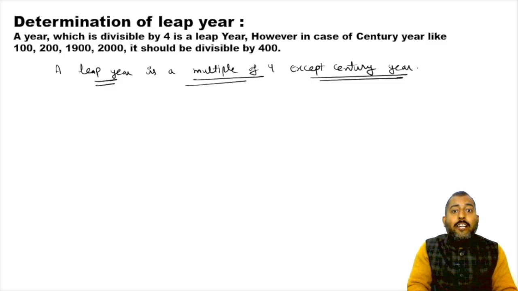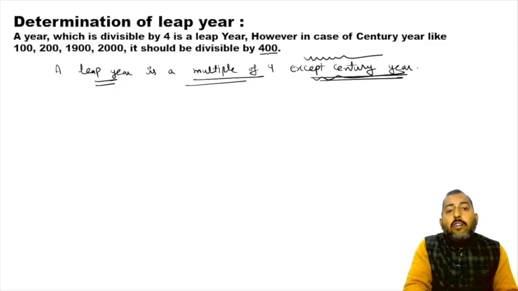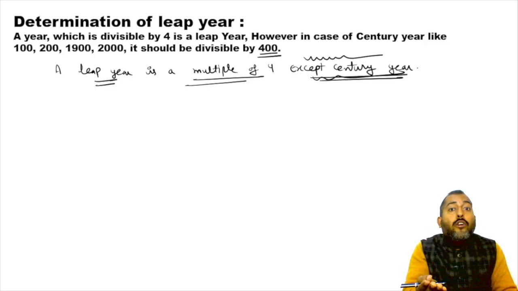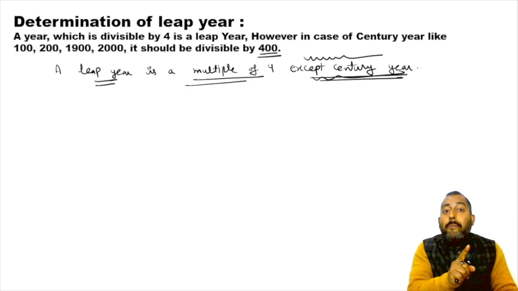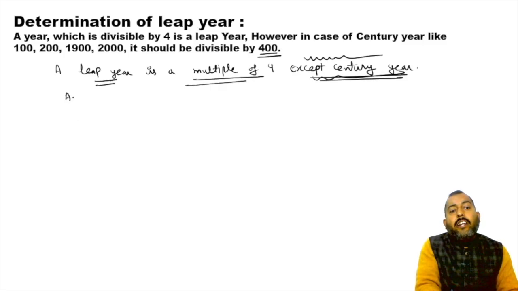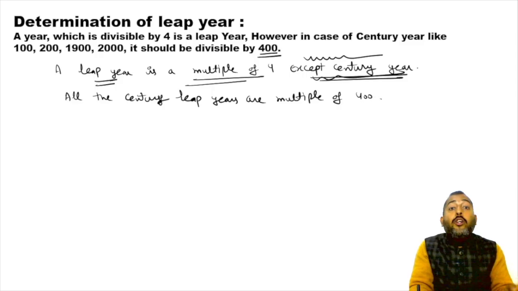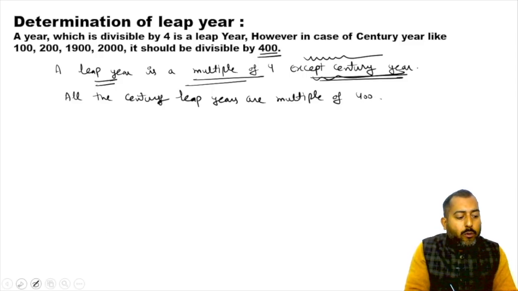Okay, except century. Now what is the meaning of exception? I have discussed it already. In case of century, it is a multiple of 400, not 4. In case of century, all the century leap years are multiple of 400. So you can write down, all century leap years are multiple of 400, not 4. Okay, let's move on.